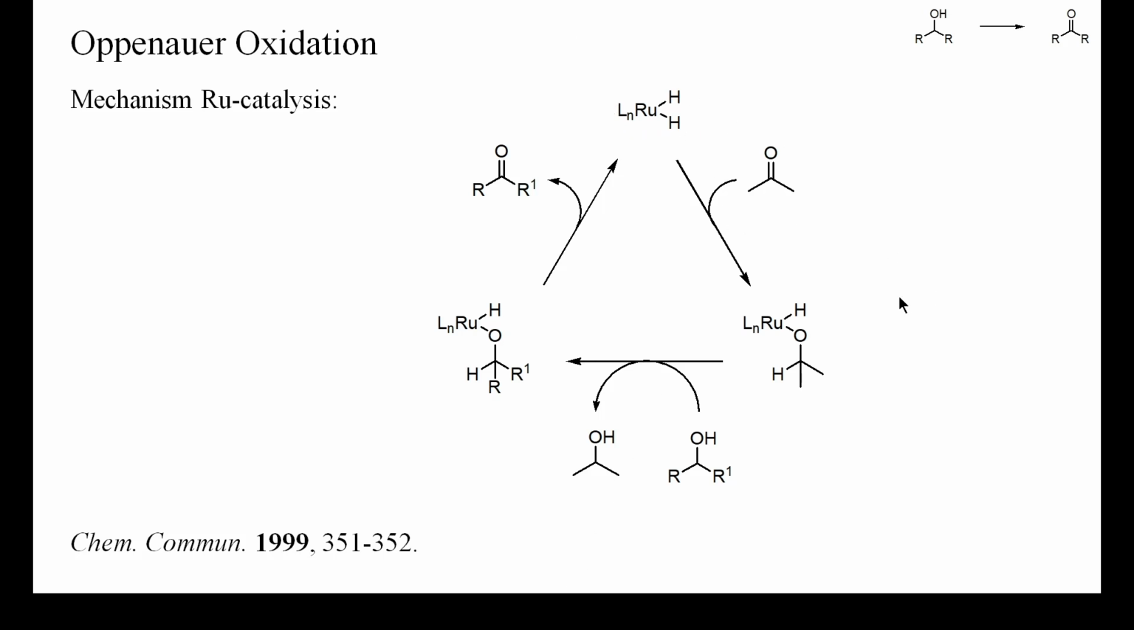and forms a ruthenium alkoxide. This complex can undergo ligand exchange with the alcohol to be oxidized to yield a new ruthenium alkoxide complex. The dihydride is regenerated by beta elimination of the target ketone. In view of the mild reaction conditions, this ruthenium-catalyzed Oppenauer oxidation could be particularly useful for sensitive, multifunctional alcohols.